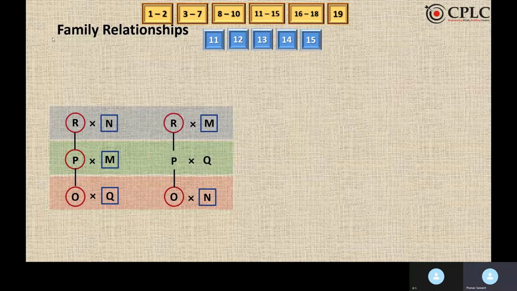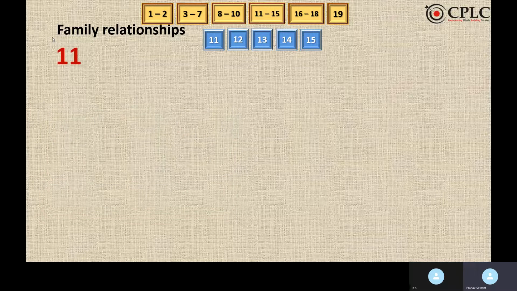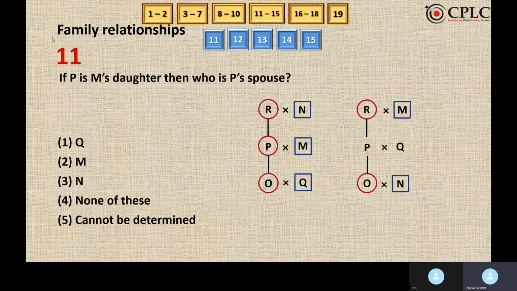The first question of this set says, if P is M's daughter, then who is P's spouse? So we have to consider first that P is M's daughter. Hence, we have to consider the second possibility, because only in the second possibility can we say that M is father and M's child is P. It's an if question. That means we have to go according to the conditions given in the question. So P is M's daughter. Who is P's spouse? P's spouse is Q. So option 1.